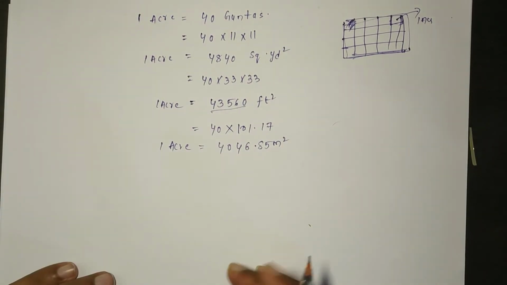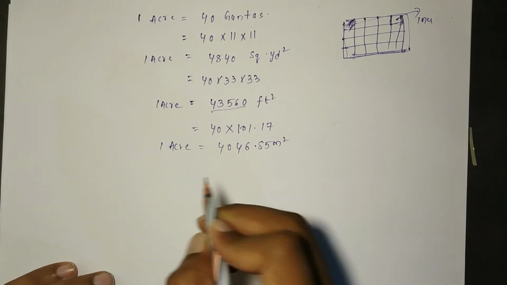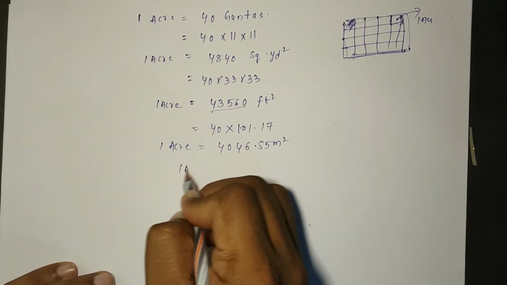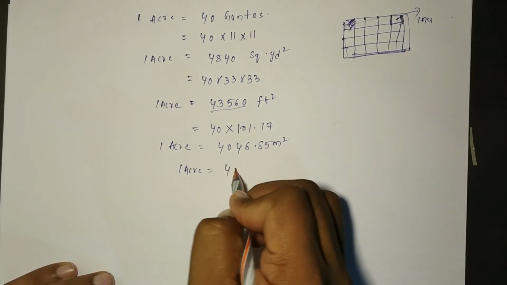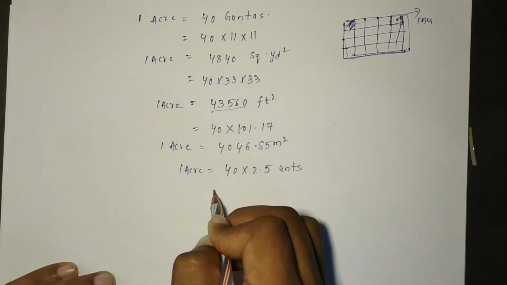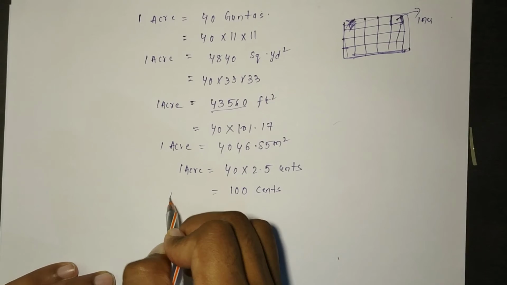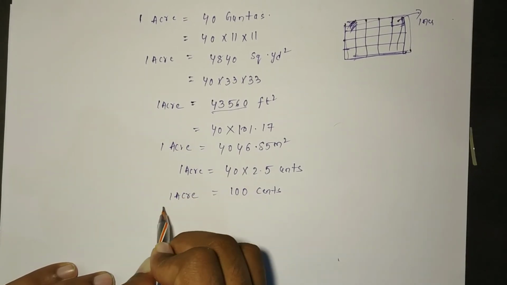Now we know that 1 gunta is equal to 2.5 cents. So 1 acre is equal to 40 into 2.5 cents, which is equal to 100 cents.